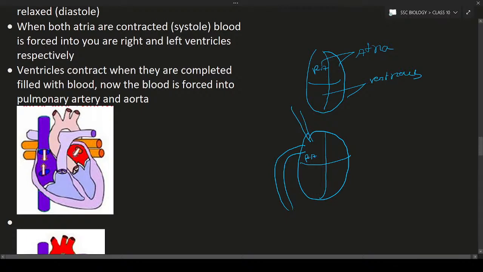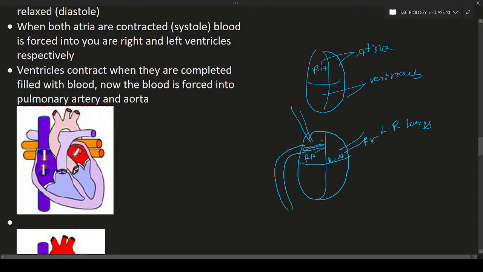These blood vessels bring deoxygenated blood and fill the right atrium. At the same time, the pulmonary veins bring oxygenated blood from the left and right lungs, and it fills the left atrium.